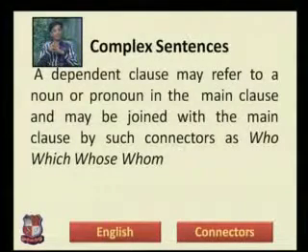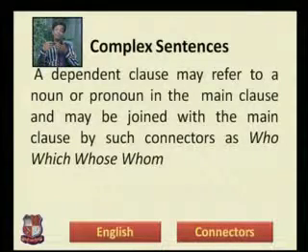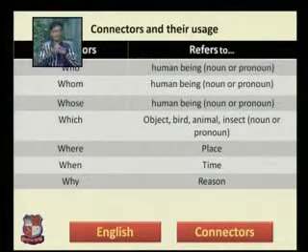But we need to understand, and it is very important, that all these connectors are referring to something or someone. That something or someone can be given a name as a noun, or can be identified as a pronoun also. That we will see in several other examples given in the next slide.